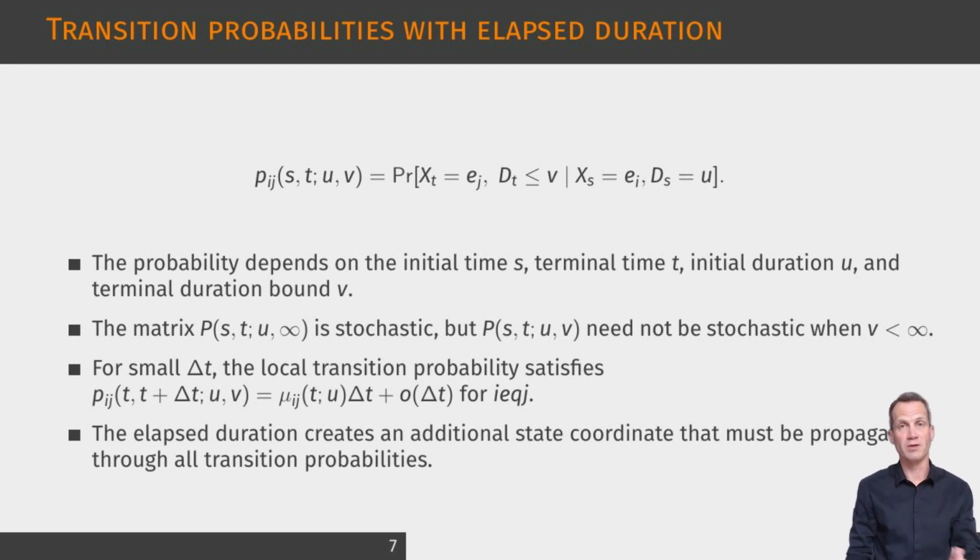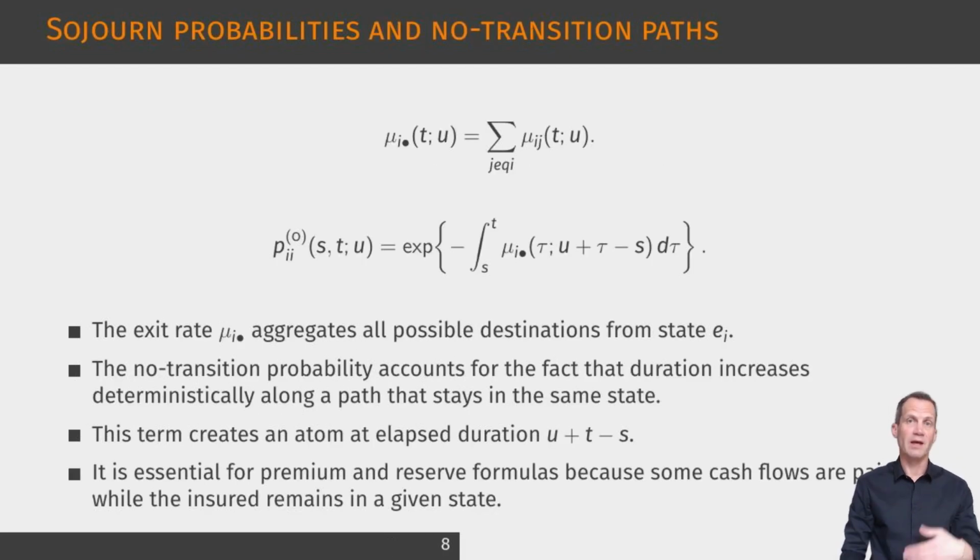Locally, over a small time interval, the transition probability from one state to another is approximately the instantaneous transition rate multiplied by the length of the interval. This gives the same local interpretation as in a Markov model, but with an intensity that depends on elapsed duration. The duration coordinate must therefore be propagated throughout the valuation model, because it affects future transition probabilities and hence future cash flows. The exit rate from a state is obtained by adding the destination-specific transition rates over all possible destinations. This aggregate rate describes the local intensity of leaving the current state, whatever the destination.